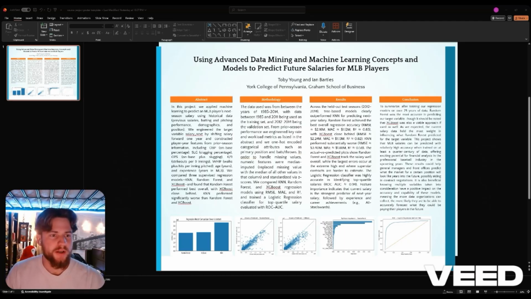And just to summarize, we trained our model on 25 years of data, or 27 to be exact, and then validated it on 3 years of data.